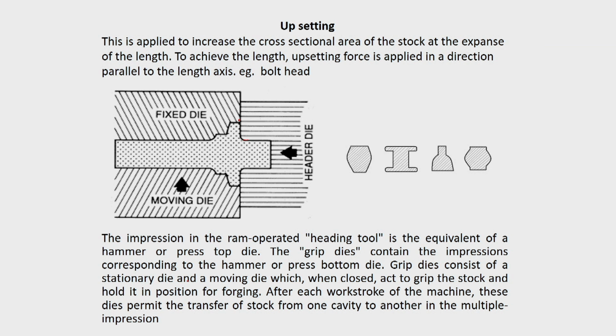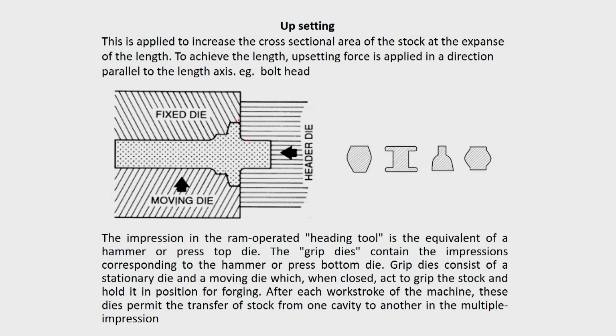Maybe in one case this upsetting operation itself may not be done in one single blow. One blow you do it, its cross sectional area increases by some amount, length decreases by some amount, then the moving die just opens up, and with the help of tongs the operator may move it to the next part, and here another piece is kept. Then again the die closes and the header die gives an impact. Like that, with a continuous process the shape keeps on changing, and finally you get the final shape. So, it is not just one cavity; in the same die block itself several die cavities may be there to get the final shape.